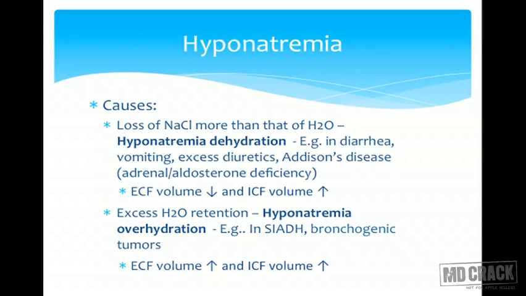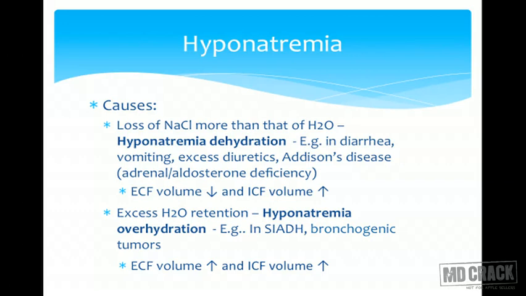In case of Addison's disease, where there is aldosterone deficiency. So aldosterone deficiency, what is the function of aldosterone? To conserve sodium and chloride, that is electrolytes. So if there is aldosterone deficiency, excess loss of sodium chloride will be there, and ultimately it will cause hyponatremia dehydration. Because along with sodium chloride, kidneys will also excrete some of the water. But the electrolyte that will be excreted will be more compared to that of the water loss.